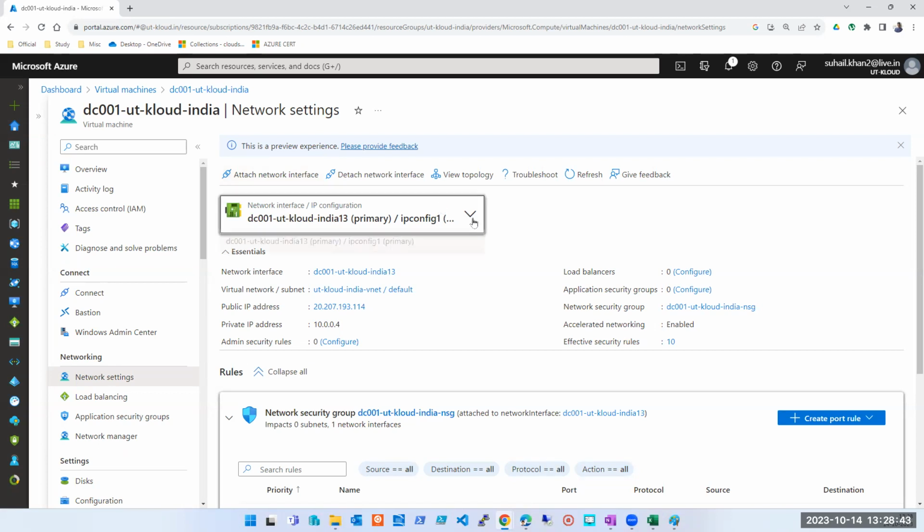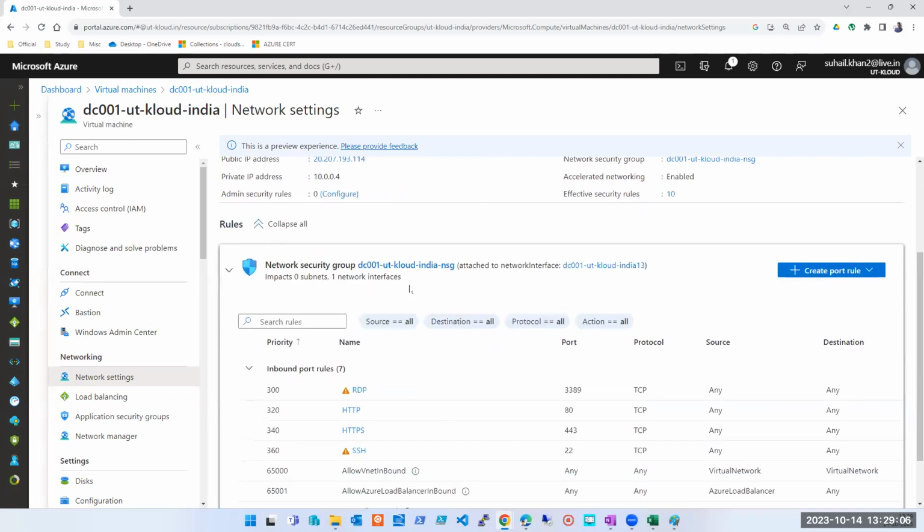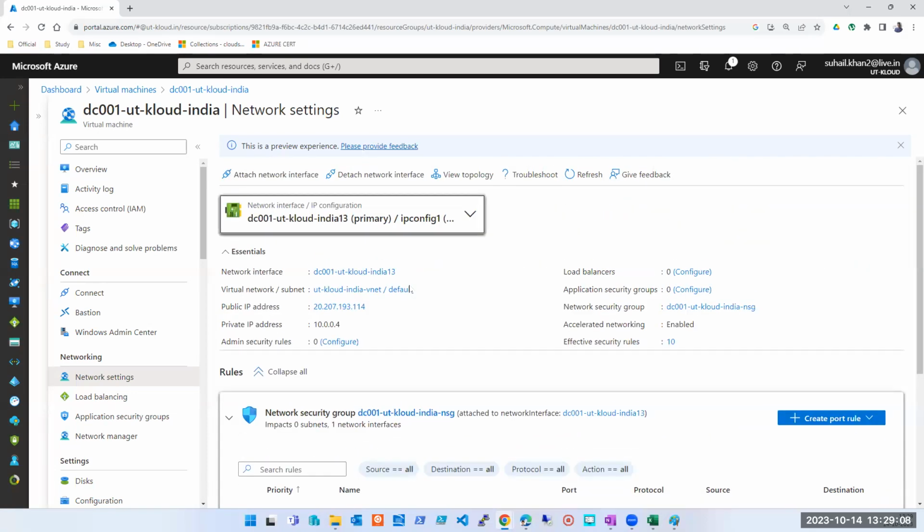So now if I click on this NIC, the details are given here. This is the NIC we are talking about. This is a part of this virtual network. This is a part of this subnet. This NIC has a public IP, this one. This NIC has a private IP, this one. Clear to everyone? What is a NIC? Yes.